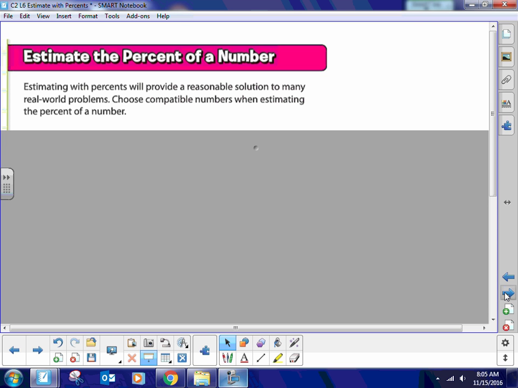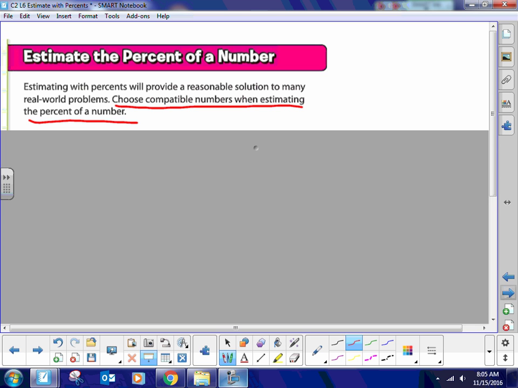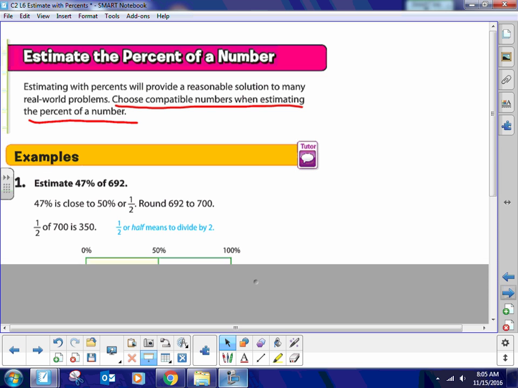Estimating with percents will provide a reasonable solution to many real-world problems. Very true. Okay? Choose compatible numbers when estimating the percent of a number. It's very important that we use compatible numbers, and what they mean is numbers that are easy to work with the percent that you're dealing with.